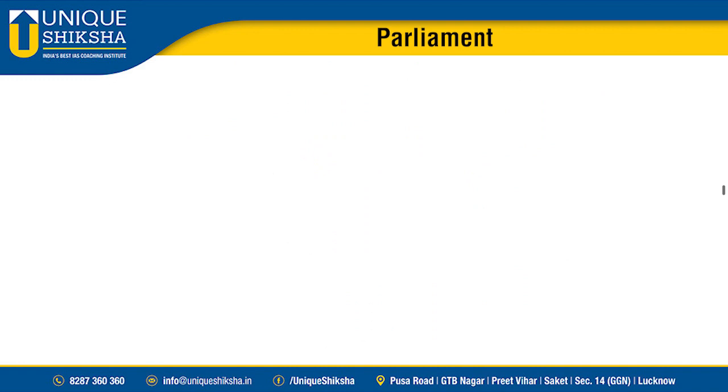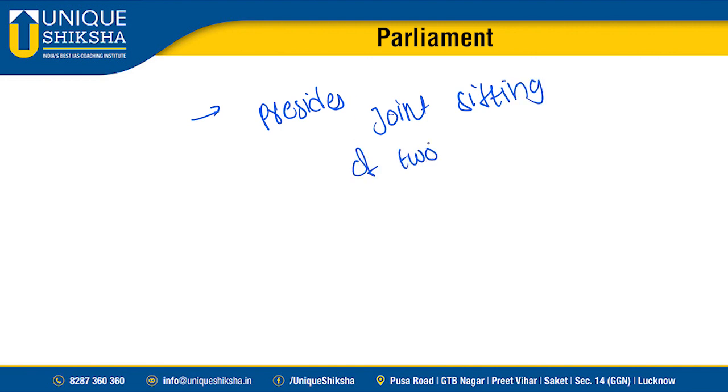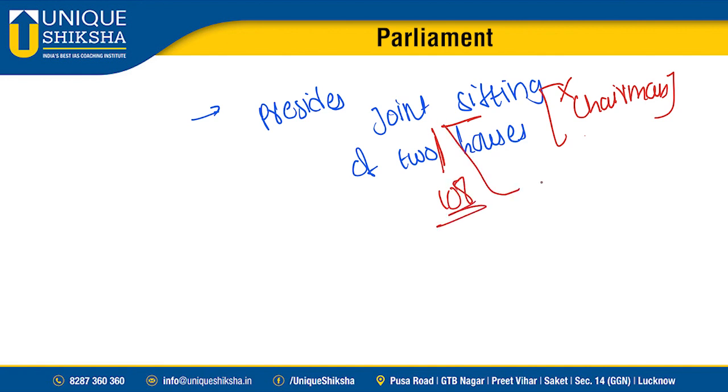Next one, he presides over the joint sitting of two houses of parliament. Please remember, only the speaker presides over the joint sitting of two houses of parliament, whereas the chairman of Rajya Sabha doesn't have the power to preside over a joint sitting. Okay, which article talks about joint sitting, sir? 108. From which constitution did we borrow joint sitting? Write in comments. Which country?